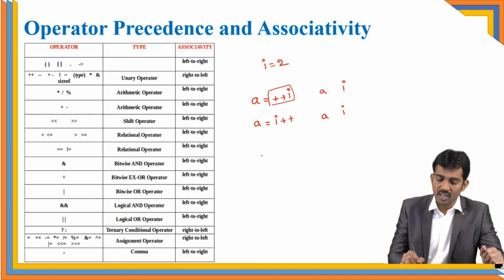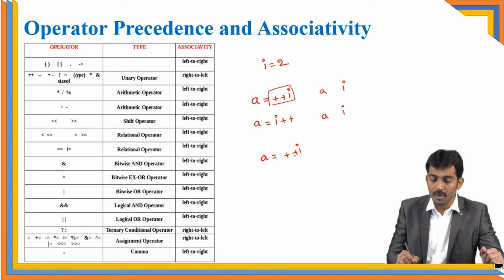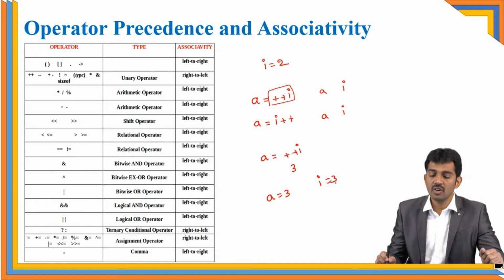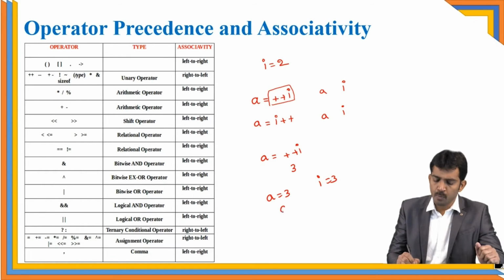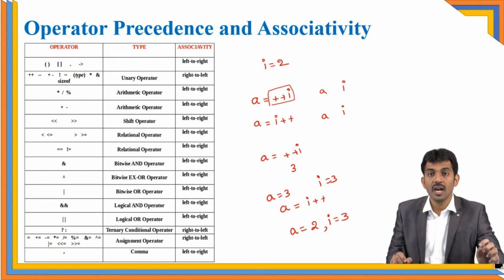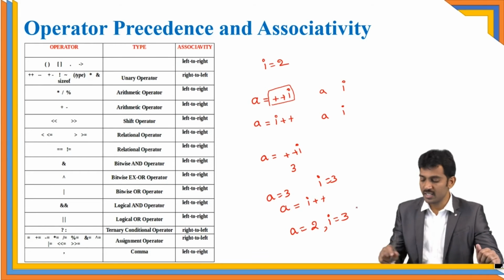A equal to plus plus I means first increment the value. Pre means increment the value, so I value goes to 3, and then you assign the value, means A value is 3 and I value is also 3. This is called a pre-increment. What about post-increment? Post-increment means first assign the value. What is the I value? 2, right? Assign the value and then you go for the increment. That is the difference. Please remember pre-increment and post-increment, that is the main difference.